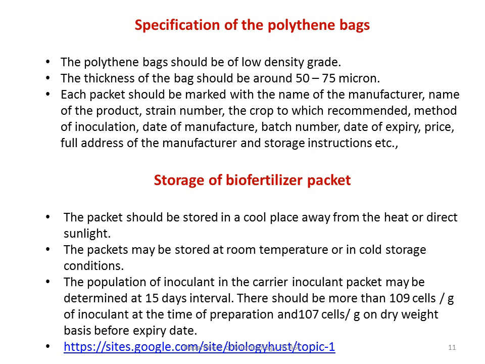First, name of the manufacturer, name of the product. For example, if it is a Rhizobium biofertilizer, name it, and the strain number, if there are any strains of Rhizobium, that has to be named, and the crop to which it is recommended. For example, if that Rhizobium is only for groundnut, name the crop for which we can use that. Mention the method of inoculation, how actually you can do it, either a seed treatment or a seedling treatment or any other way of inoculation.